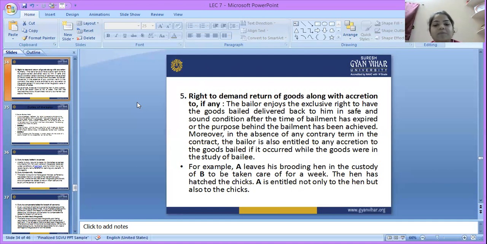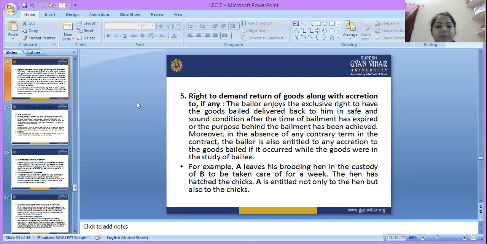Moreover, in the absence of any contrary term in the contract, the bailor is also entitled to any accretion to the goods bailed if it occurred while the goods were in the custody of the bailee. That means the bailor also has a right to demand return of the particular goods after the purpose of the bailment has been achieved.